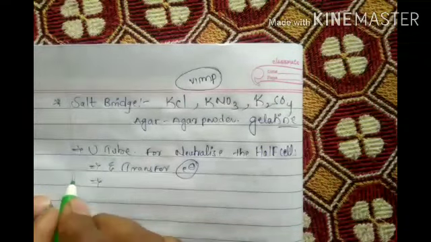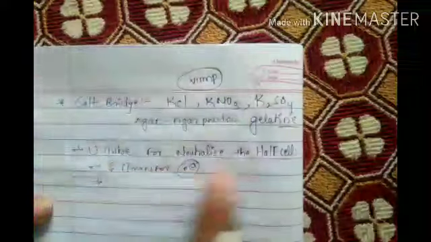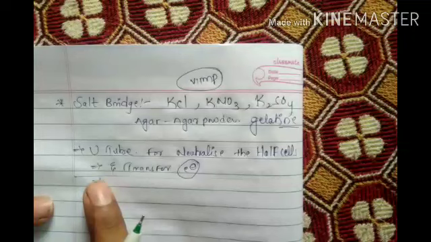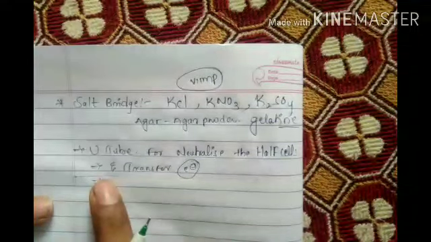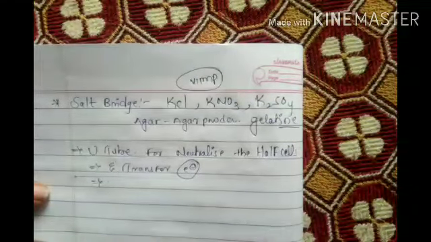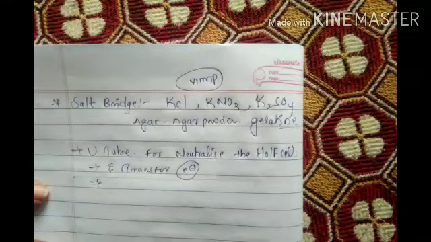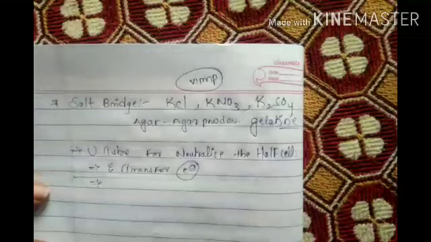Wait, this is about the salt bridge. Got it? So the salt bridge definition is: without mixing two solutions, it will transfer the ions from one solution to another solution. This is the definition. The function of the salt bridge is to allow movement of ions from one solution to another without mixing the two solutions. Very important definition.